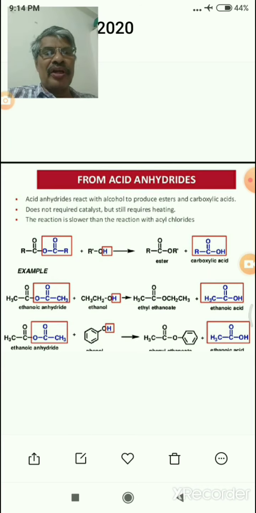The byproduct is acetic acid. Similarly, acetic anhydride reacts with phenol to form phenyl ethanoate or phenyl acetate, with the byproduct being acetic acid.